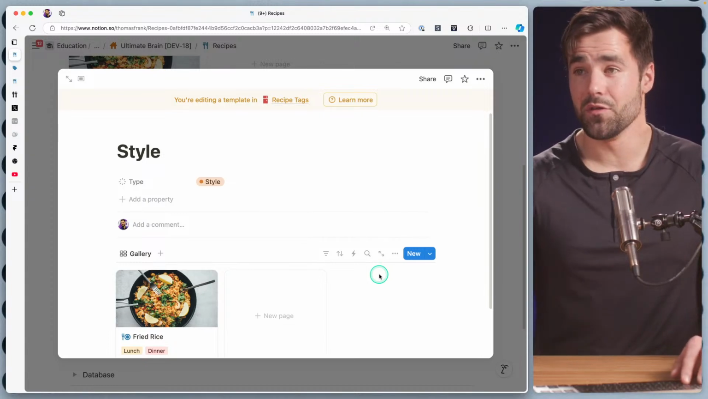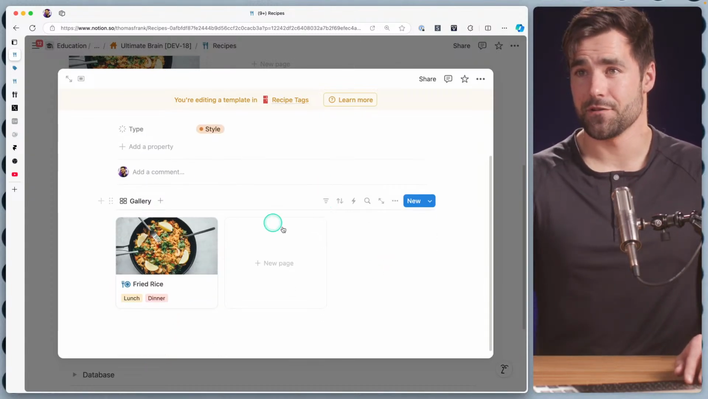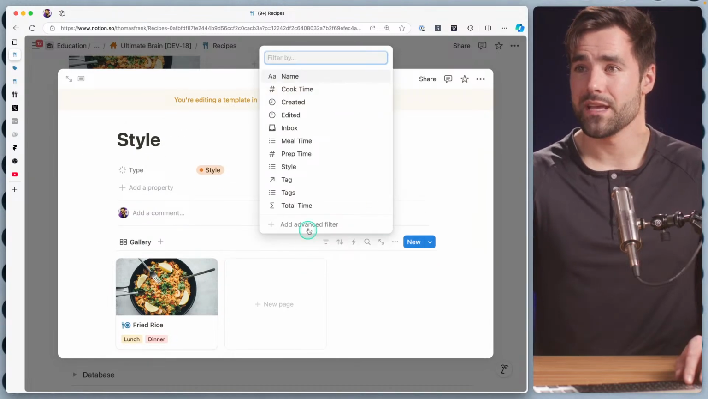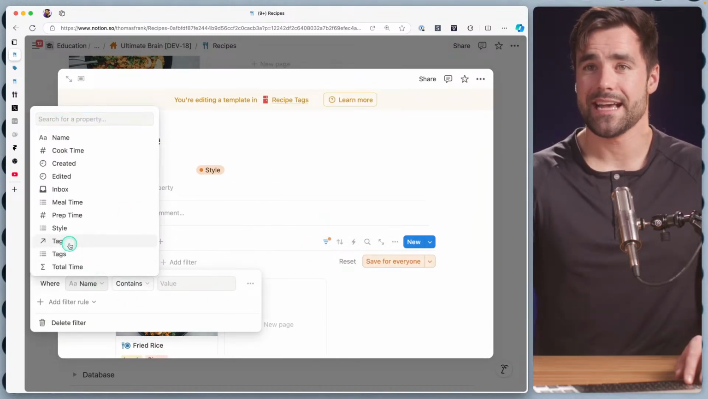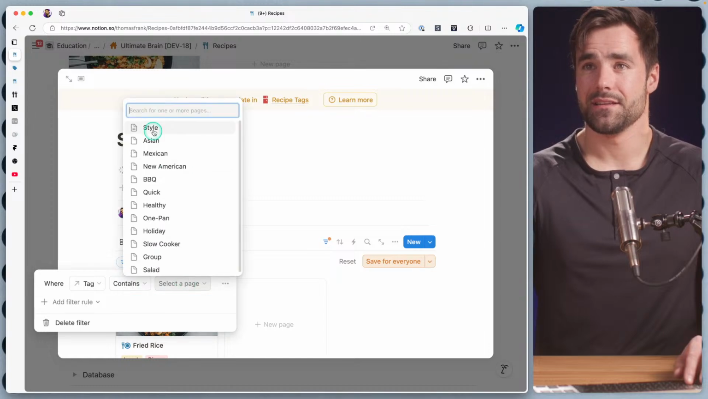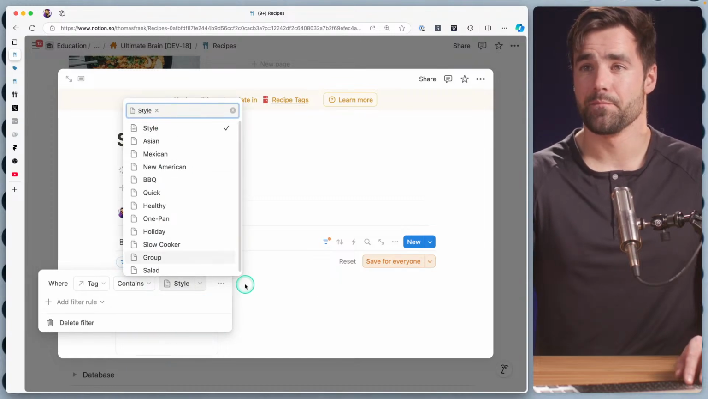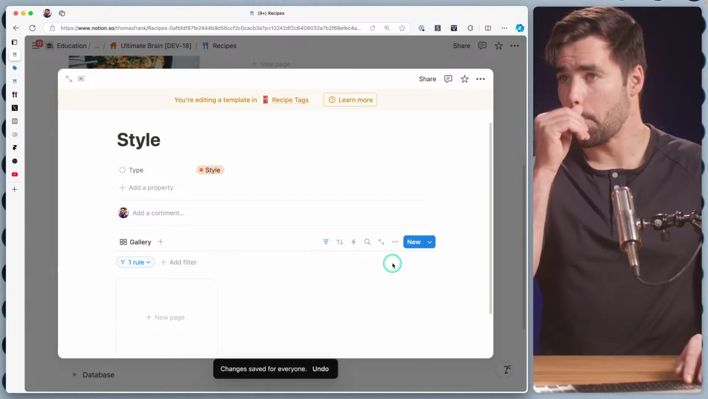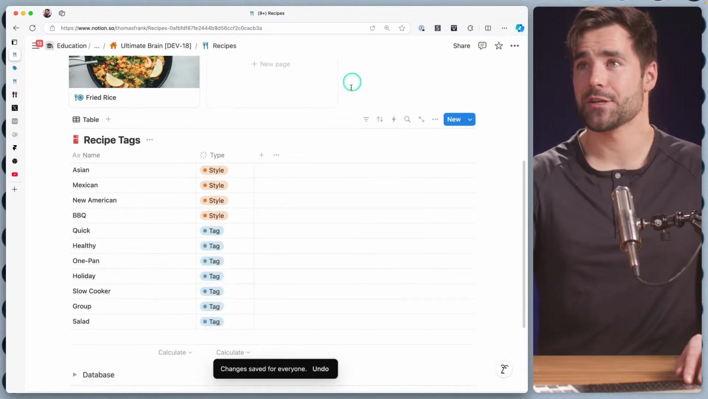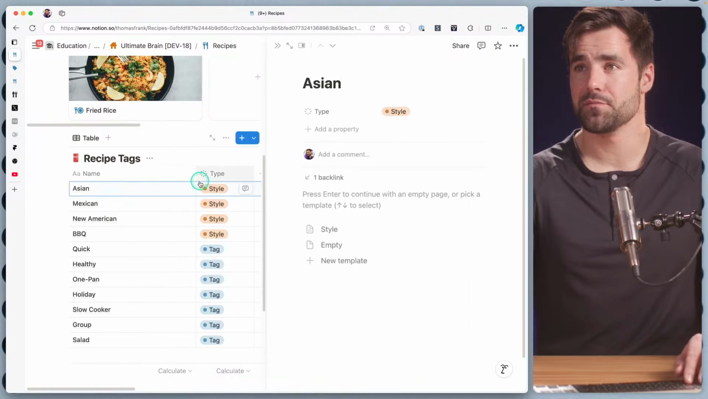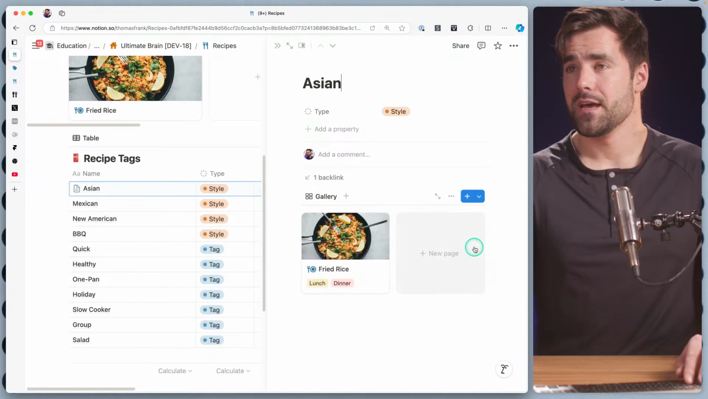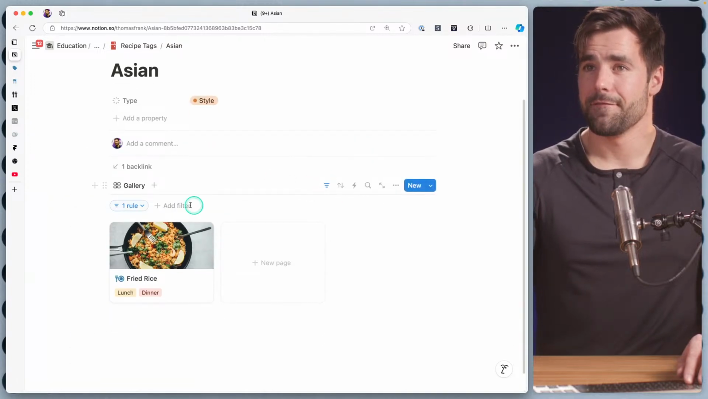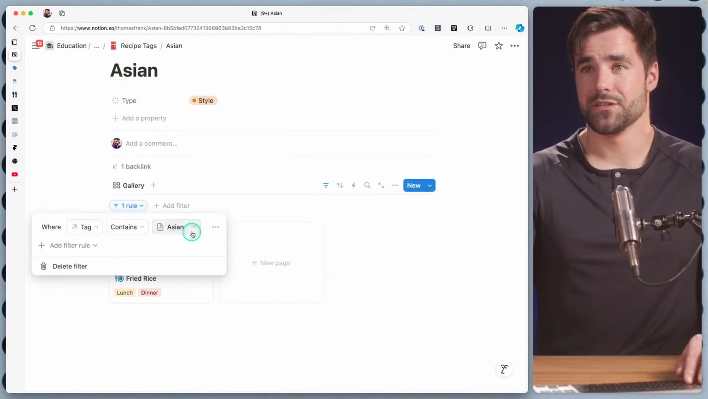So here's something cool that we can do. If we go into the filter of this linked database view that we've created inside of this template, we can add a filter where the tag contains this template, which we've called style. And this is my favorite building trick in Notion, because watch what happens once we apply this template to an actual page in the database. So we'll open up this Asian page, apply our template, and we're going to see fried rice right there. And the reason is that our filter has been automatically updated to this page.